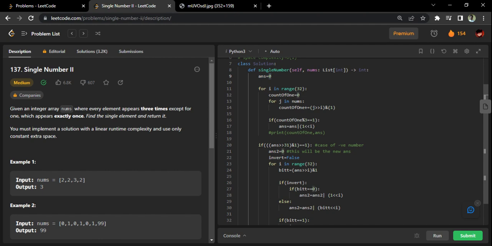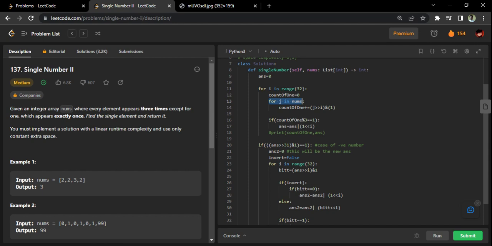Initially it is 0. What I will do is I will loop from 0 to 31. Why? Because I am going to go through each bit. For each bit, for example if i is 0, for the 0th bit I will go through each of the numbers. I will try to go through the 0th bit of each of the numbers.